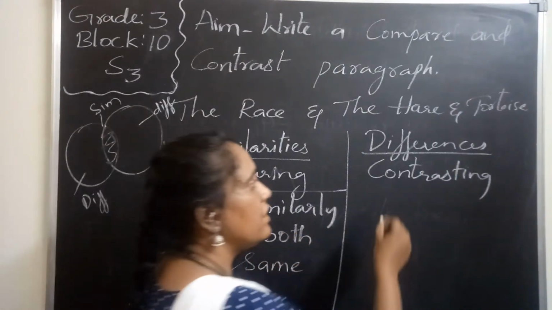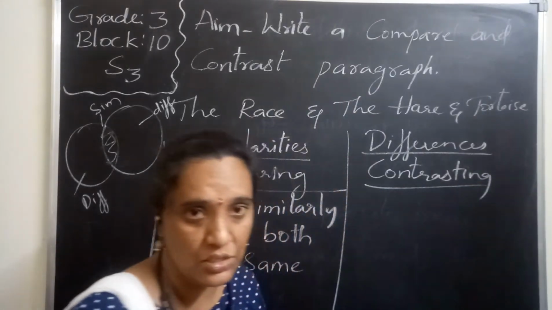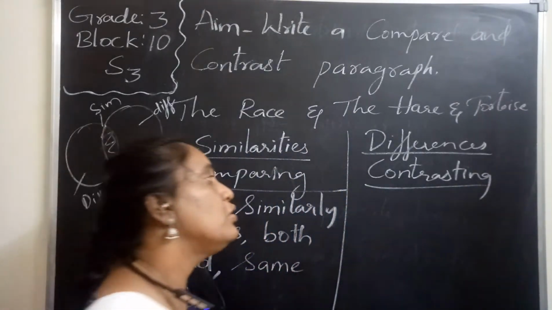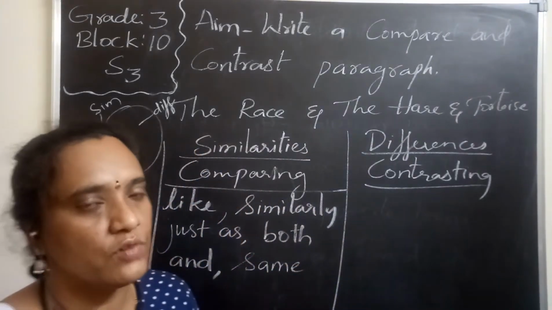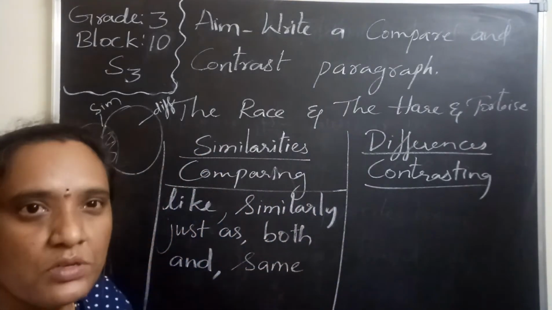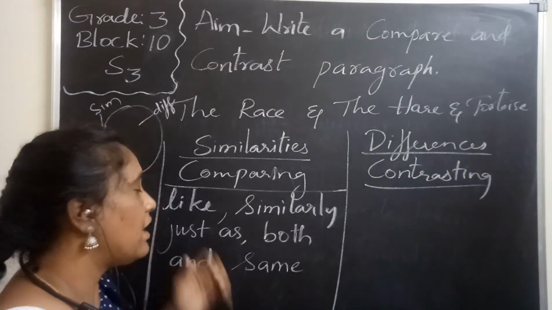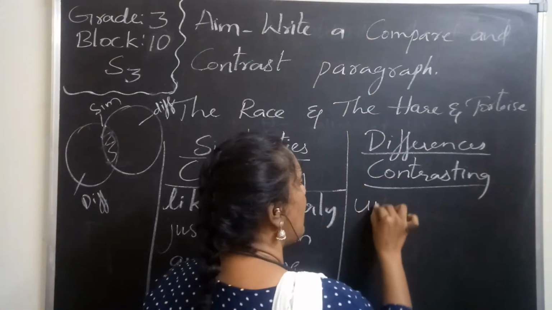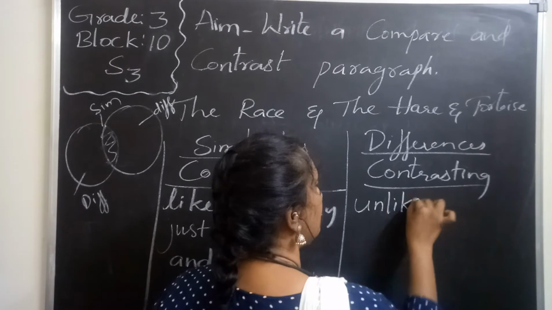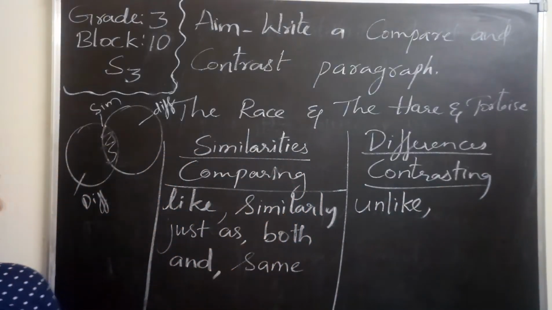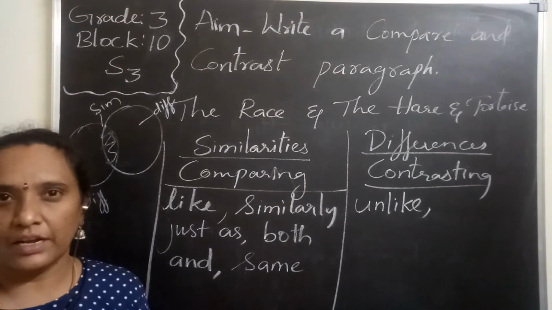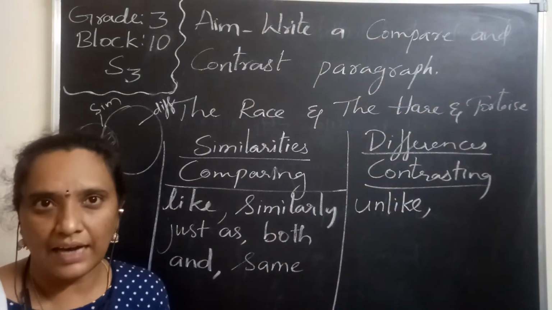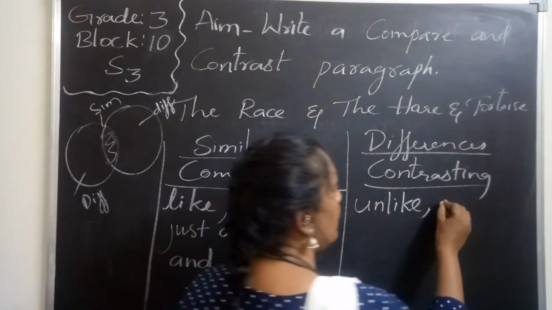Now if we come to the differences and contrasting words to write a story, we use words like the opposite of like. So here we are going to use somewhat opposite words, that are the antonyms. For like it is unlike. So similarly, what is the word we can use? Similarly, differently. We can say on the other hand.